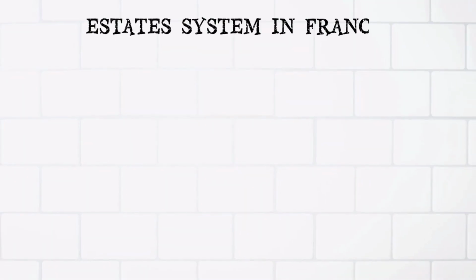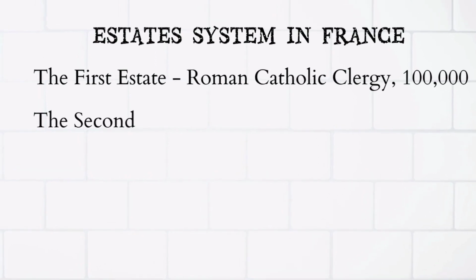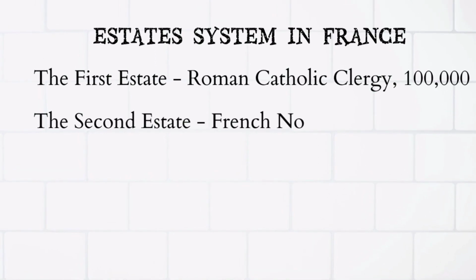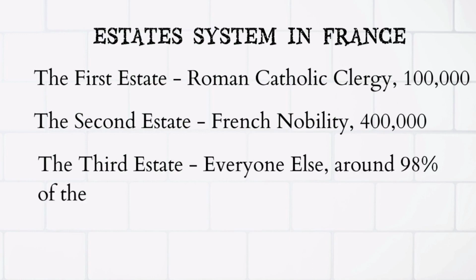In the 1780s, the population of France was around 24,700,000, and it was divided into 3 estates. The first estate was the Roman Catholic clergy, which numbered about 100,000. The second estate consisted of the French nobility, which numbered about 400,000. Everyone else in France, including merchants, lawyers, labourers and peasants, belonged to the third estate, which comprised around 98% of